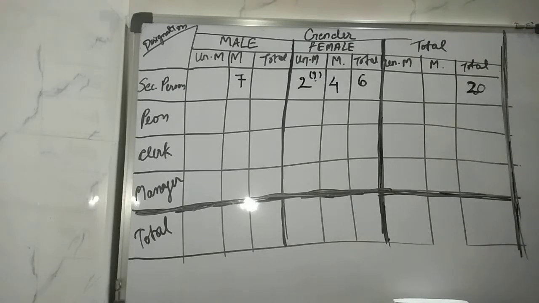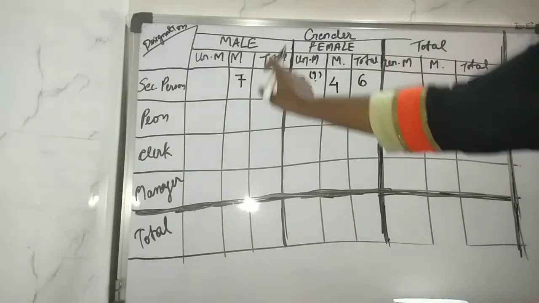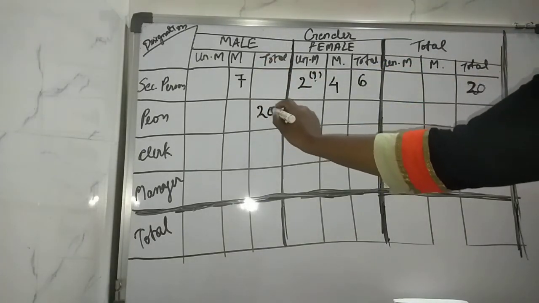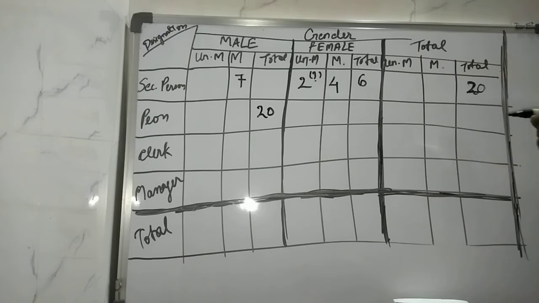Then what they are asking: 12 peons out of 20 male peons are married. To repeat, 12 peons out of 20 male peons. So 20 male peons are there, out of which 12 are married, right?